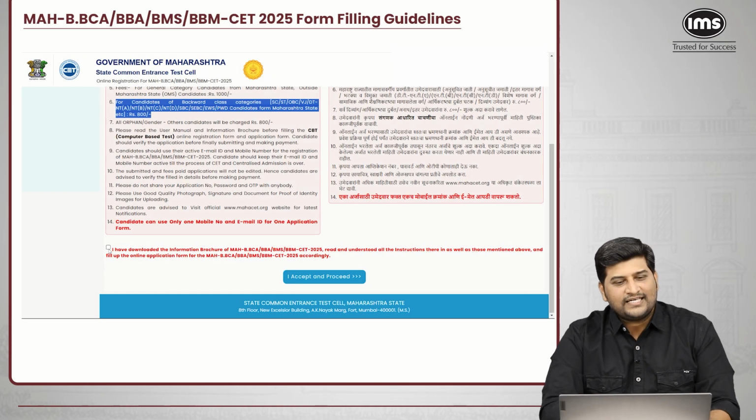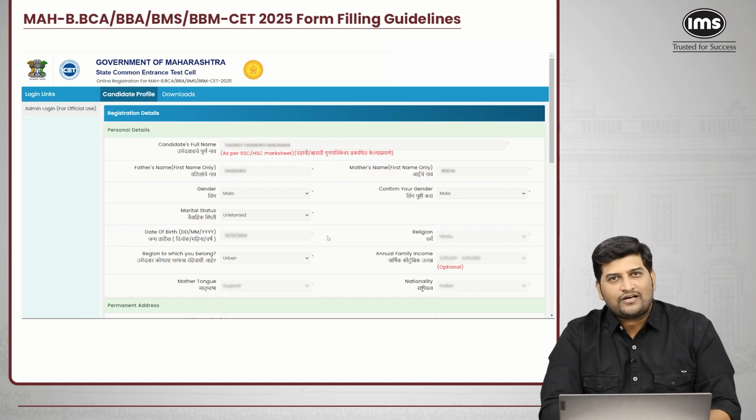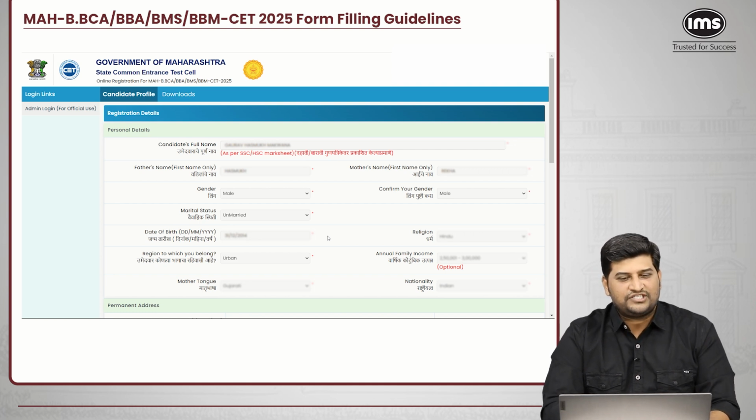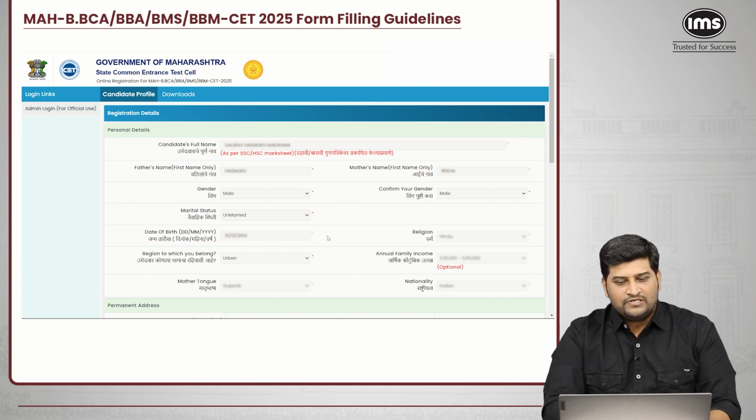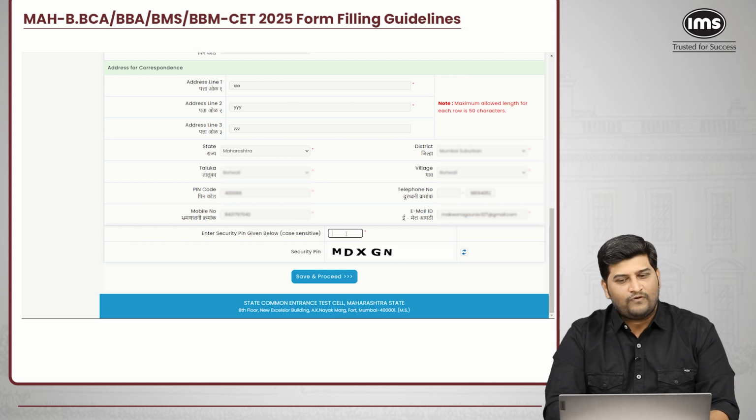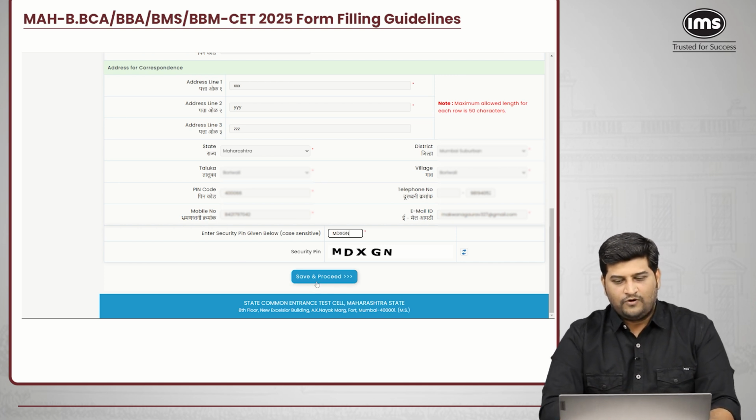After reading all the details, you will click on this checkbox and click on I accept and proceed. As soon as you click on I accept and proceed, you will come across the registration details, that is the personal details which you have already filled. Okay, so you will just cross-check them and enter the CAPTCHA mentioned in your form. So let's fill that. Okay, after filling it, you will click on save and proceed.